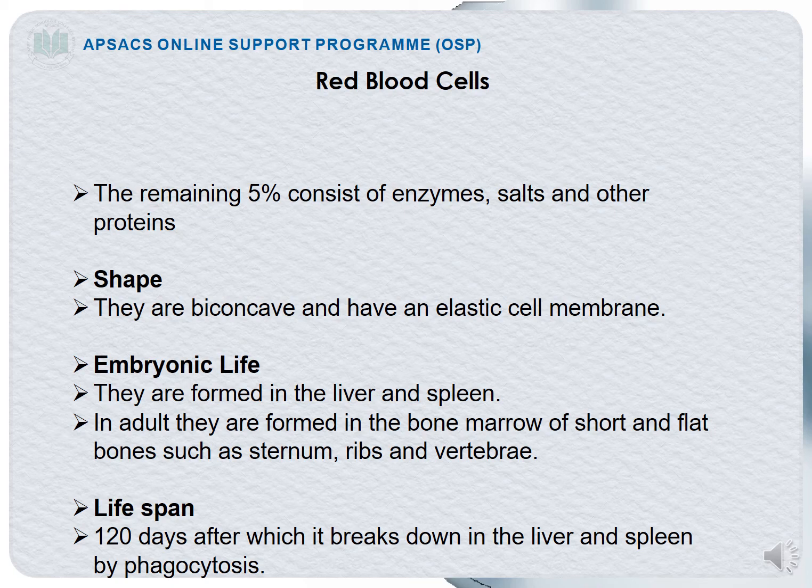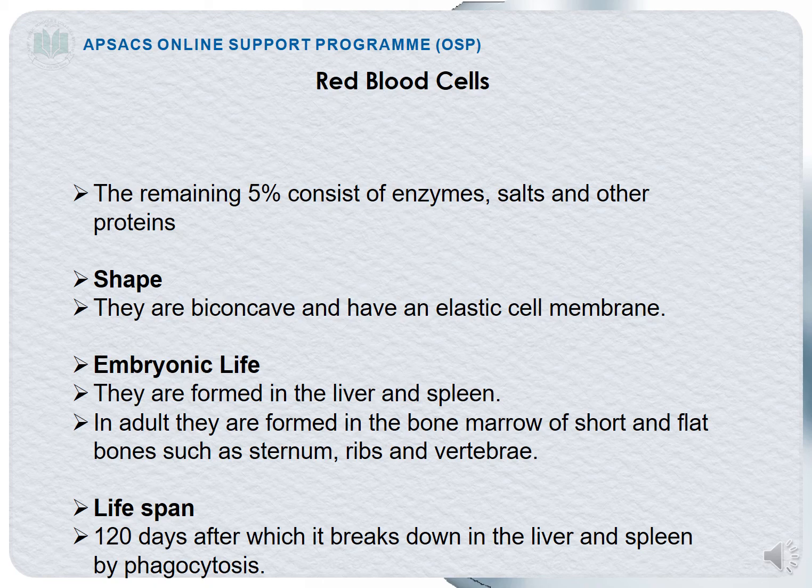And the shape of the red blood cells is biconcave. Biconcave means double concave. From both sides it is concave, and it has an elastic cell membrane. Embryonic life. In embryonic life, the red blood cells are formed inside the liver and the spleen, but in adults they are formed in the bone marrow of short and flat bones such as the sternum, ribs, and vertebrae.